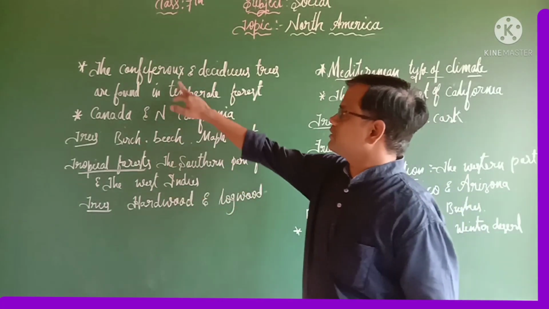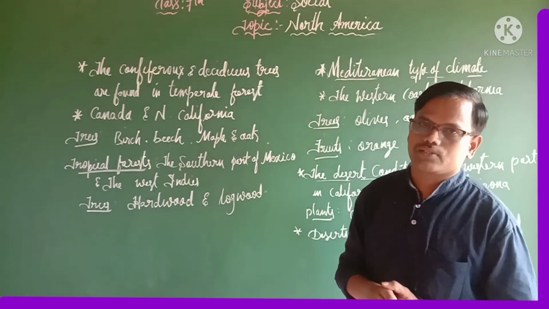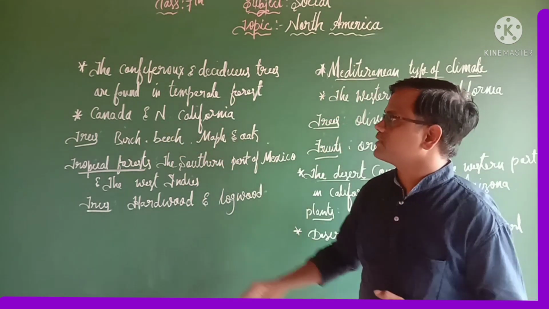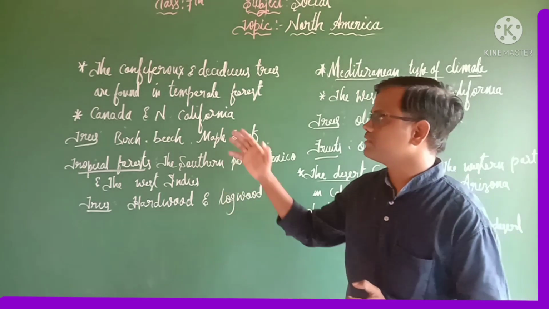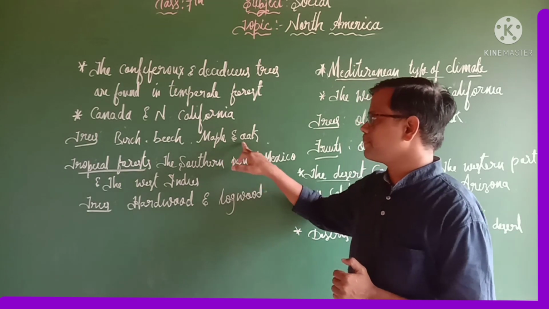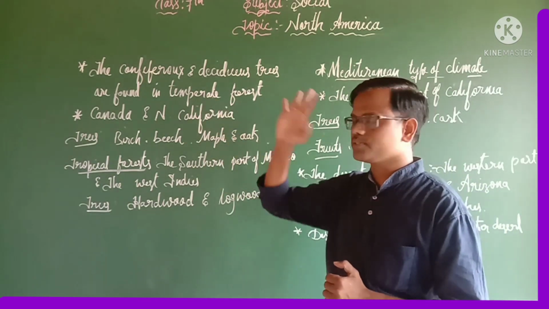Yes. The next, the coniferous and deciduous trees are found in the temperate forest in a few places like Canada and North California. We can see this type of vegetation. Then what are the important trees we can see in this vegetation? Those are birch, beech, maple and oak. These are a few important trees located in this vegetation.